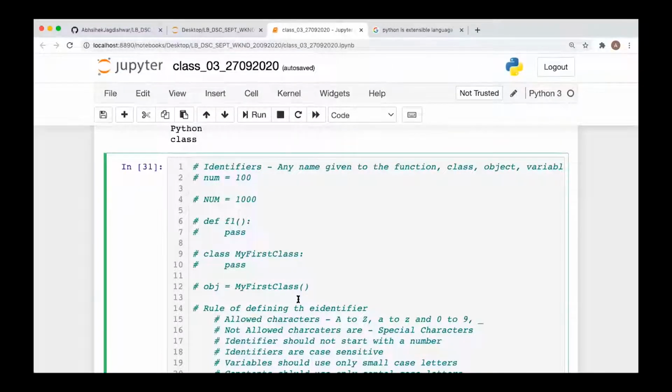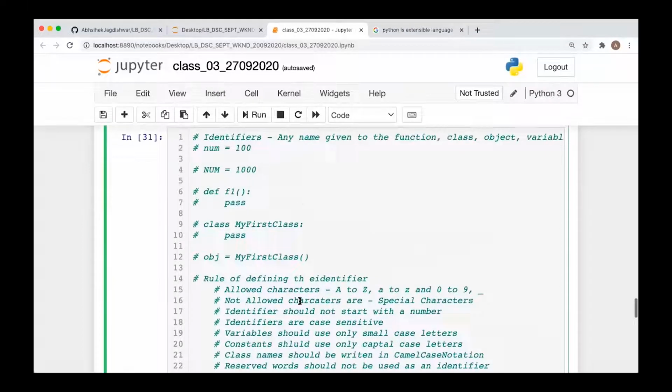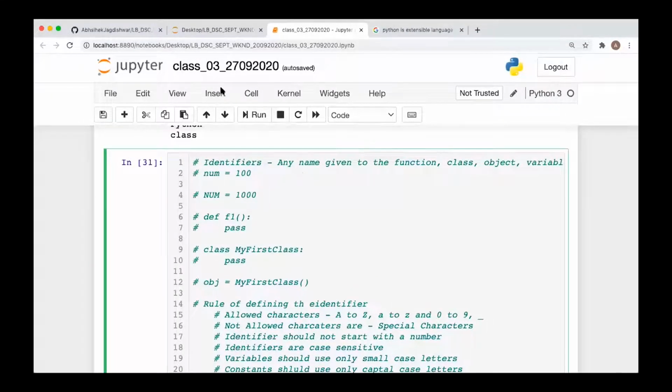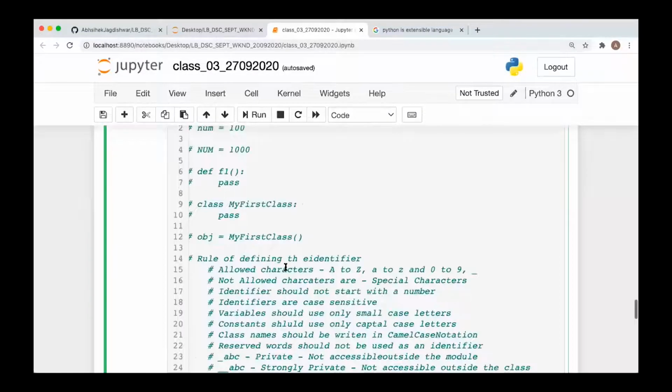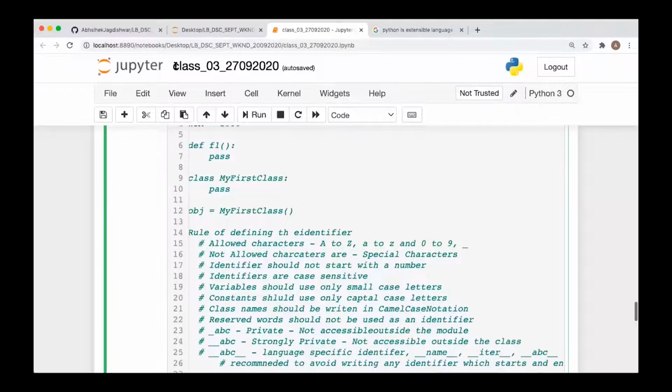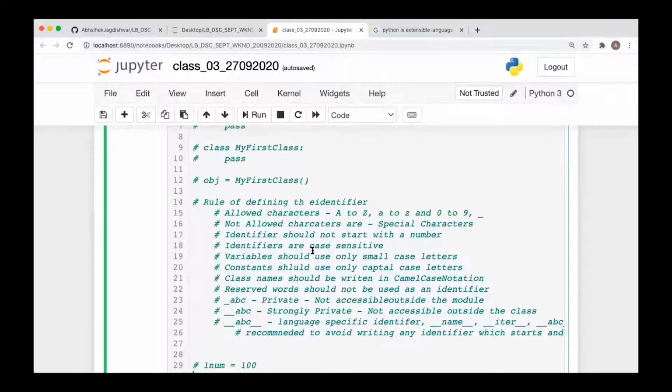Clear? Abhishek, how about the file names? File names can be anything. Again, we should follow the same rule. Okay, you should not use special characters, you should not use numbers in the beginning and all. Okay, fine. Yeah, okay.